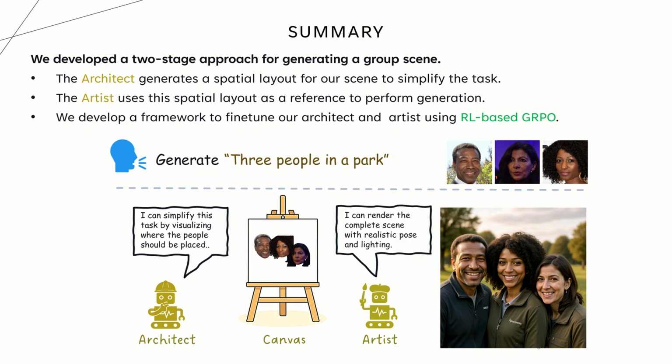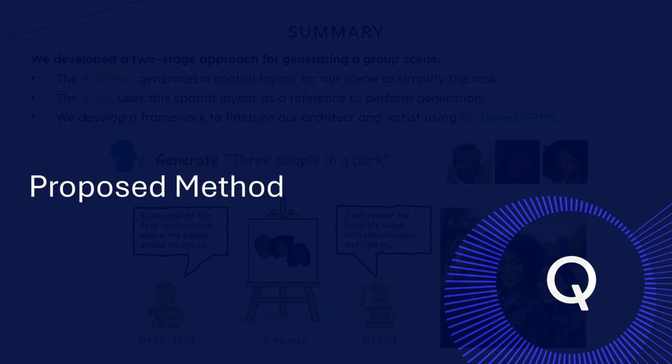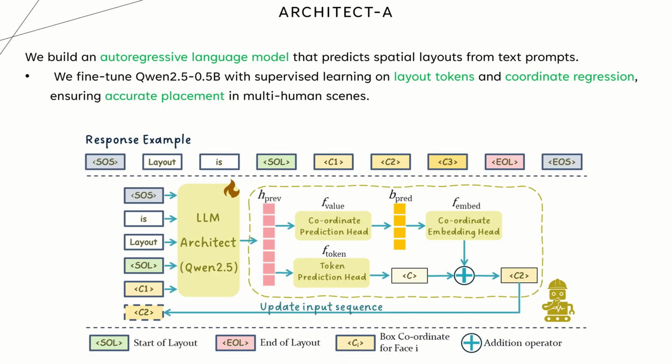Our key idea is to break down this difficult problem into two simpler stages. We introduce two modules, an architect and an artist. The architect first generates a spatial layout of the scene, then the artist uses this layout as guidance to generate the final image. We train the artist using reinforcement learning, specifically GRPO. So instead of directly generating a complex multi-human image, we explicitly model where people should be first and then generate how they look.